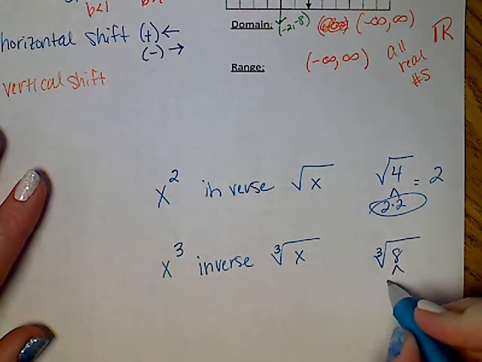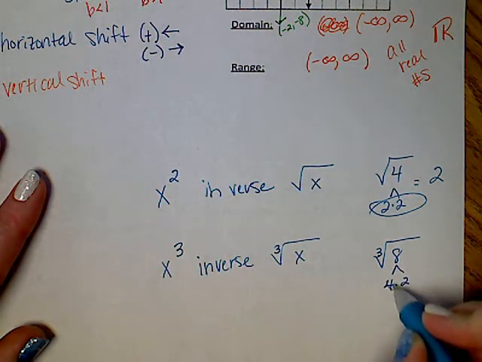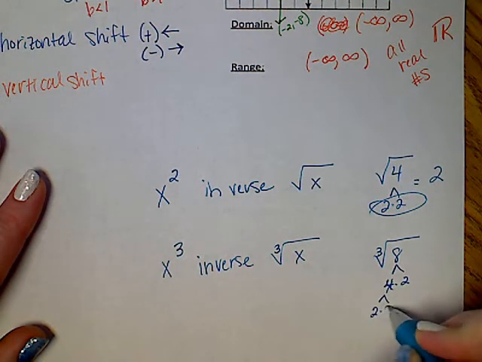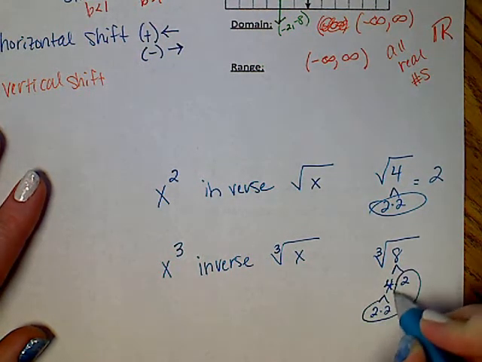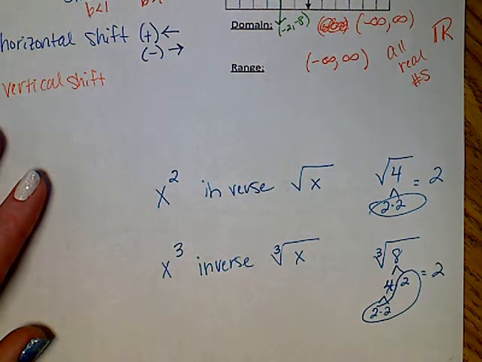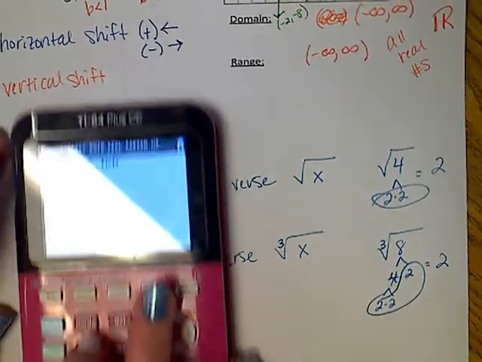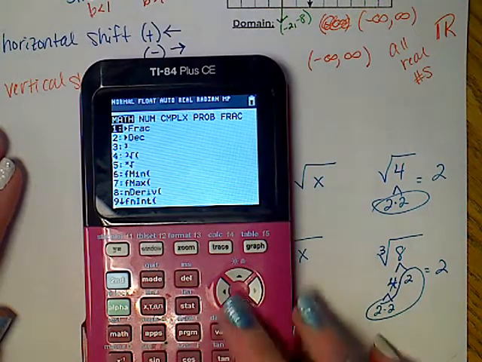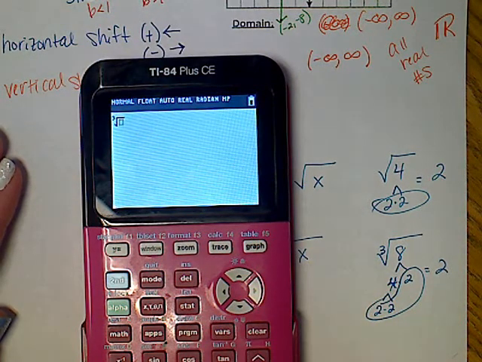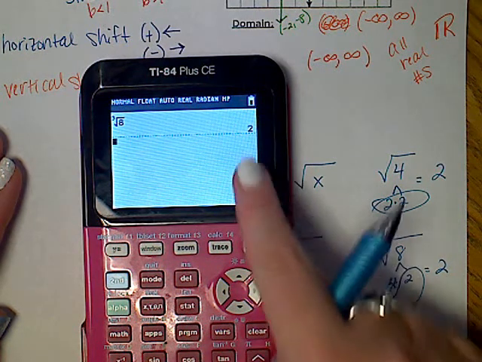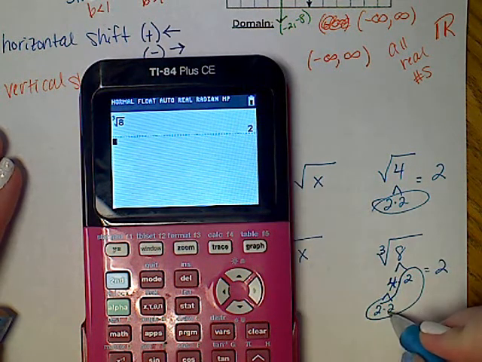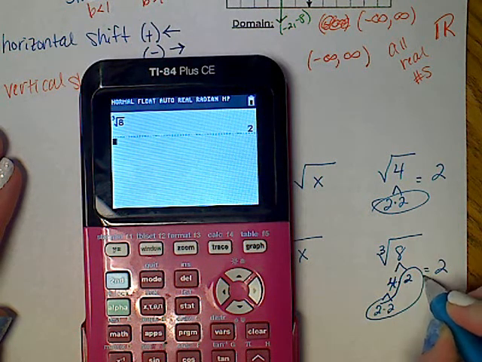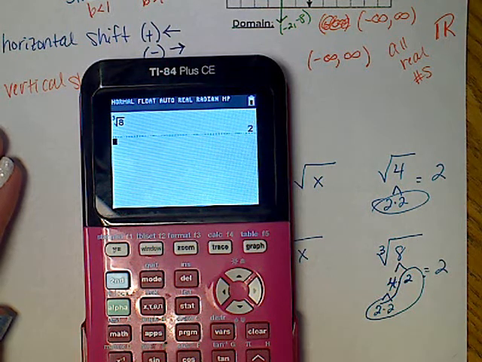So notice that that is 4 times 2, which is 2 times 2. See, I have a group of 3s. Now, can I prove that mathematically in a calculator? I can. See my cube root on the screen? I'm going to put 8 in there. What that is telling me is that 2 times 2, which we know is 4, times another 2 is 8. So the cube root of 8 is 2.